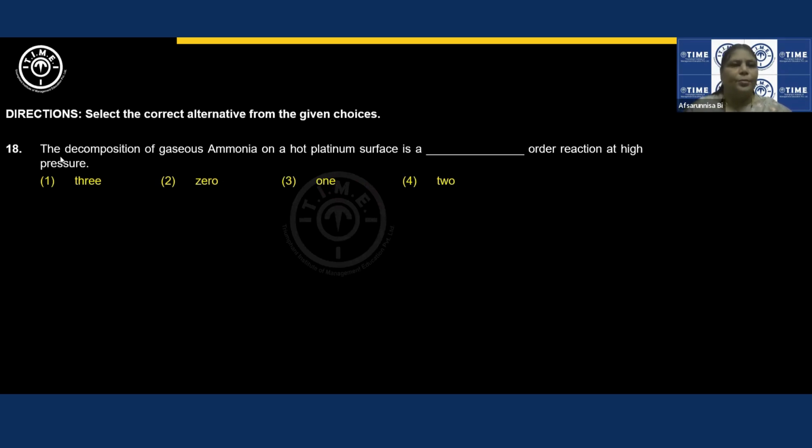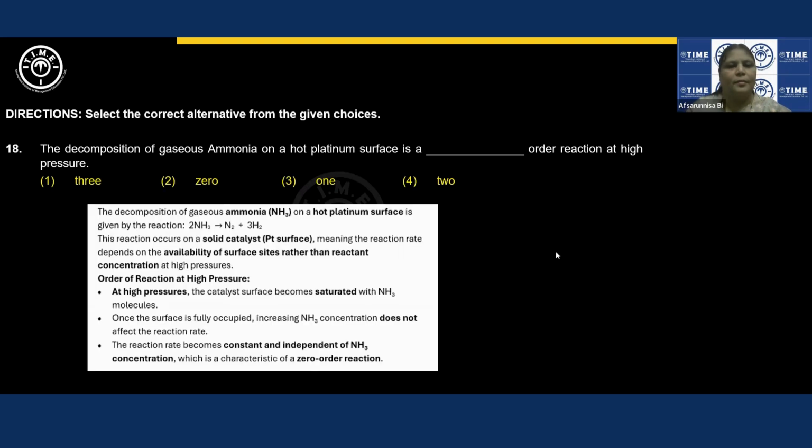Right? So the decomposition of gaseous ammonia on the hot platinum surface is a dash order reaction at high pressure. Again of the similar type. You are able to see a gas. This is a gas phase reaction. And then hot platinum surface. Here platinum acts as a catalyst. And again it is a metal surface. So it should be zero order. This is the explanation. You can take screenshot.